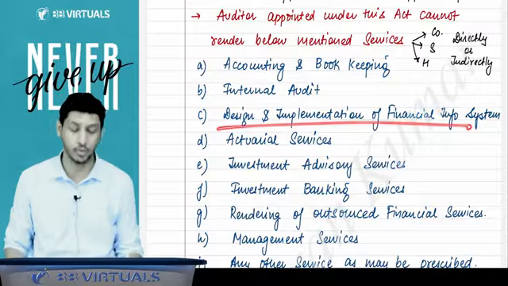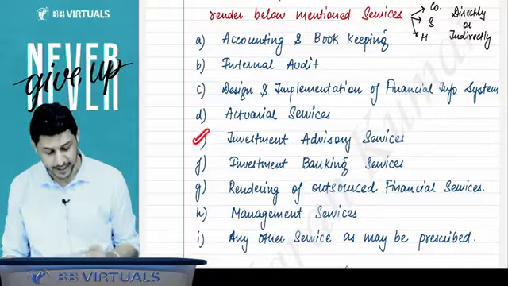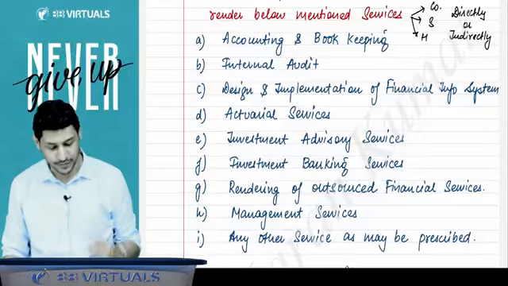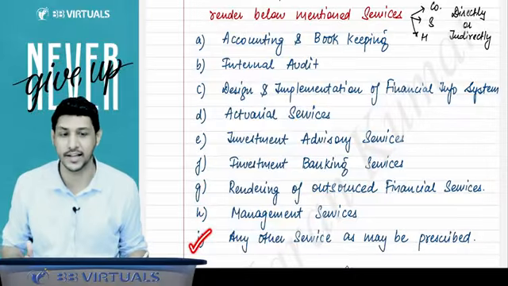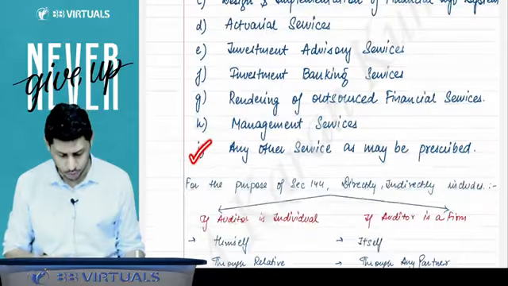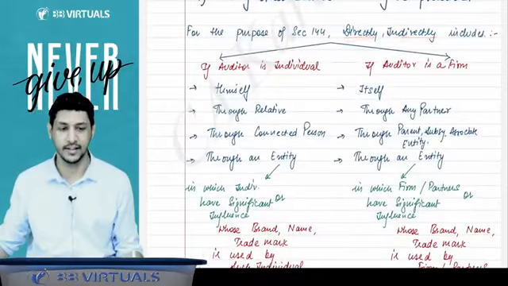On this point they have asked a question twice. Actuarial services, investment advisory services, investment banking services, rendering of outsourced financial services, management services, and any other service as may be prescribed. You will not be allowed to do these services. Now, what is the meaning of the words directly and indirectly?